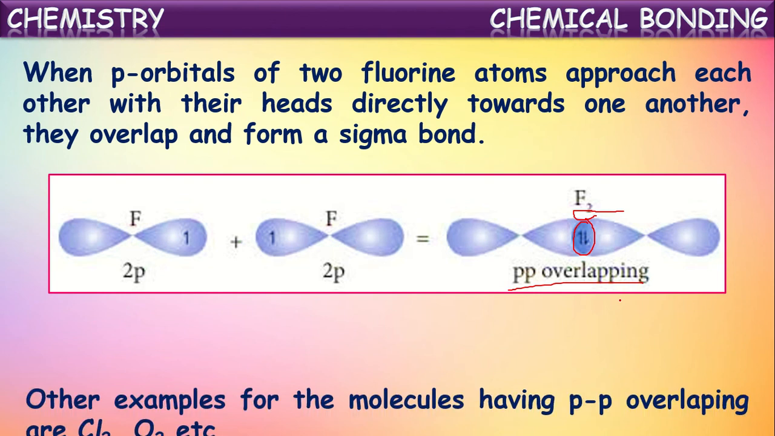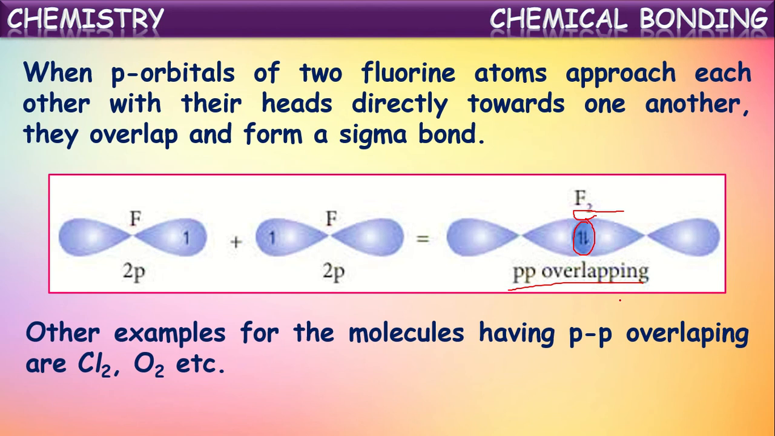Okay. Now let us see some other examples of molecules having this pp overlapping in them: the Cl2 molecule, O2 molecule, nitrogen molecule, etc. In these molecules, the sigma bond is formed as a result of pp overlapping of atomic orbitals. Okay, that's about atomic orbital overlappings: ss overlapping, sp overlapping, pp overlapping. So these all result in the formation of a sigma bond.